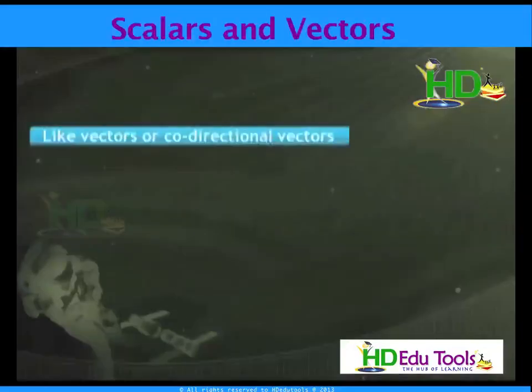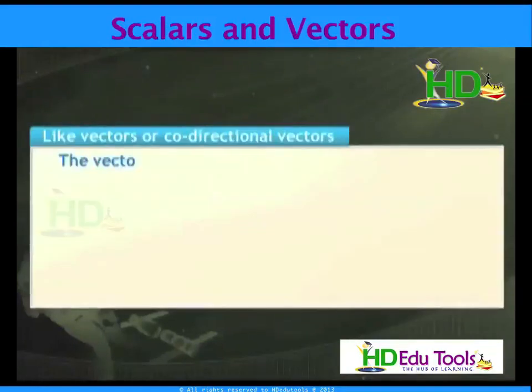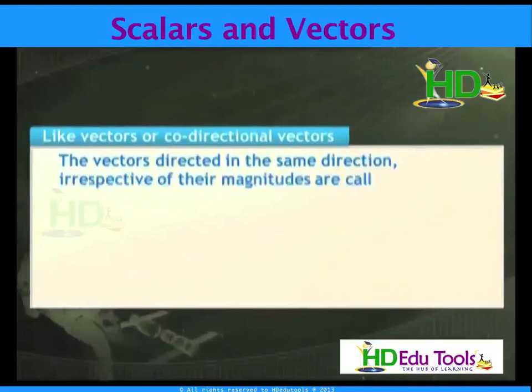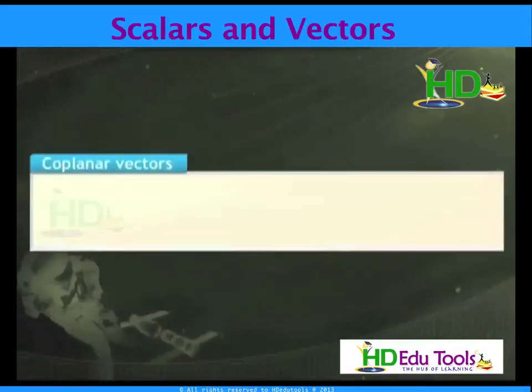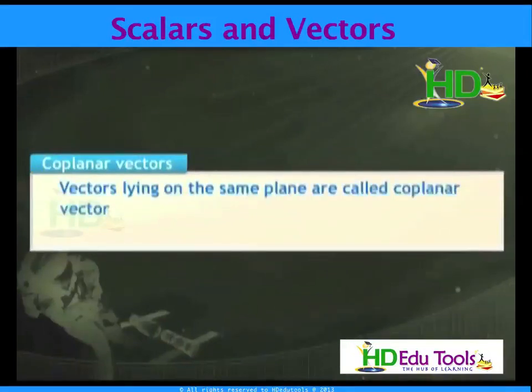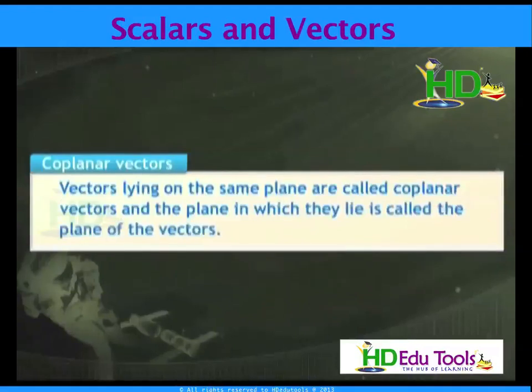Like vectors are codirectional vectors. The vectors directed in the same direction irrespective of their magnitudes are called codirectional or like vectors. Coplanar vectors: vectors lying on the same plane are called coplanar vectors, and the plane in which they lie is called the plane of the vectors.